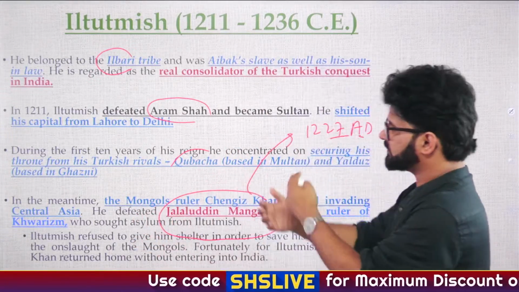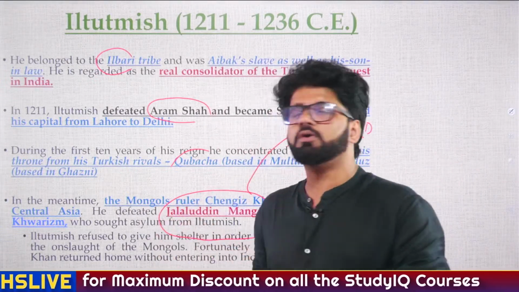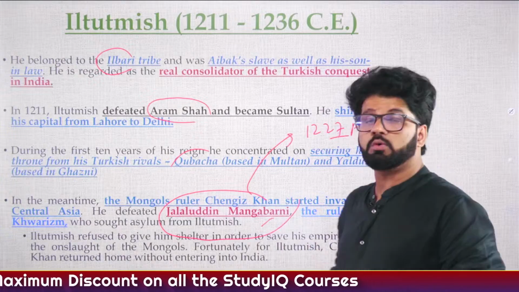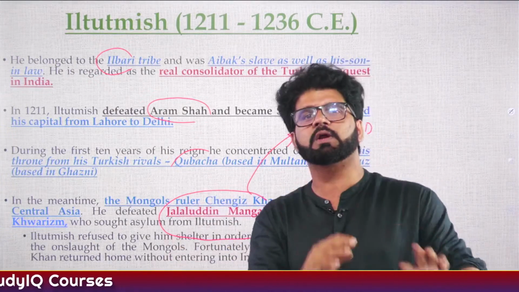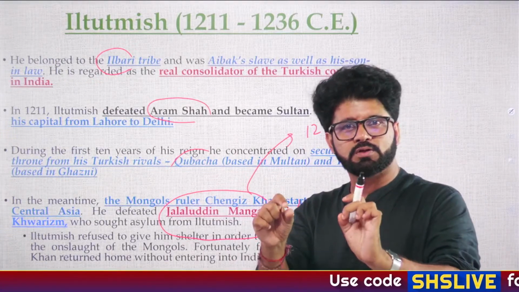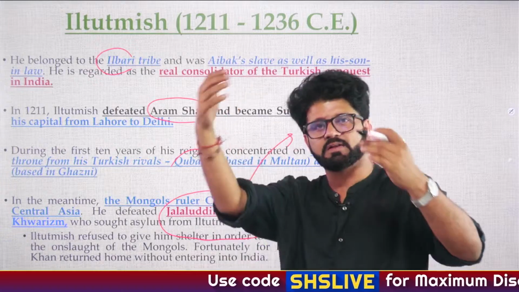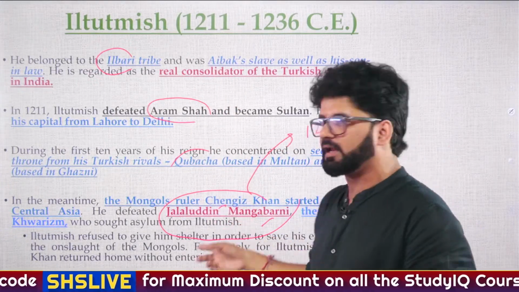And let's say you do not have history optional, I'm assuming that. But if you read about Jalaluddin Mangbarni in detail, you'll be so impressed by this guy. He was literally a nomad, because Mongols were after him. And not only Mongols, but the real Mongol, Changgez Khan. There were other descendants of Mongols, but he is the real one. He is the real deal. He was after him.